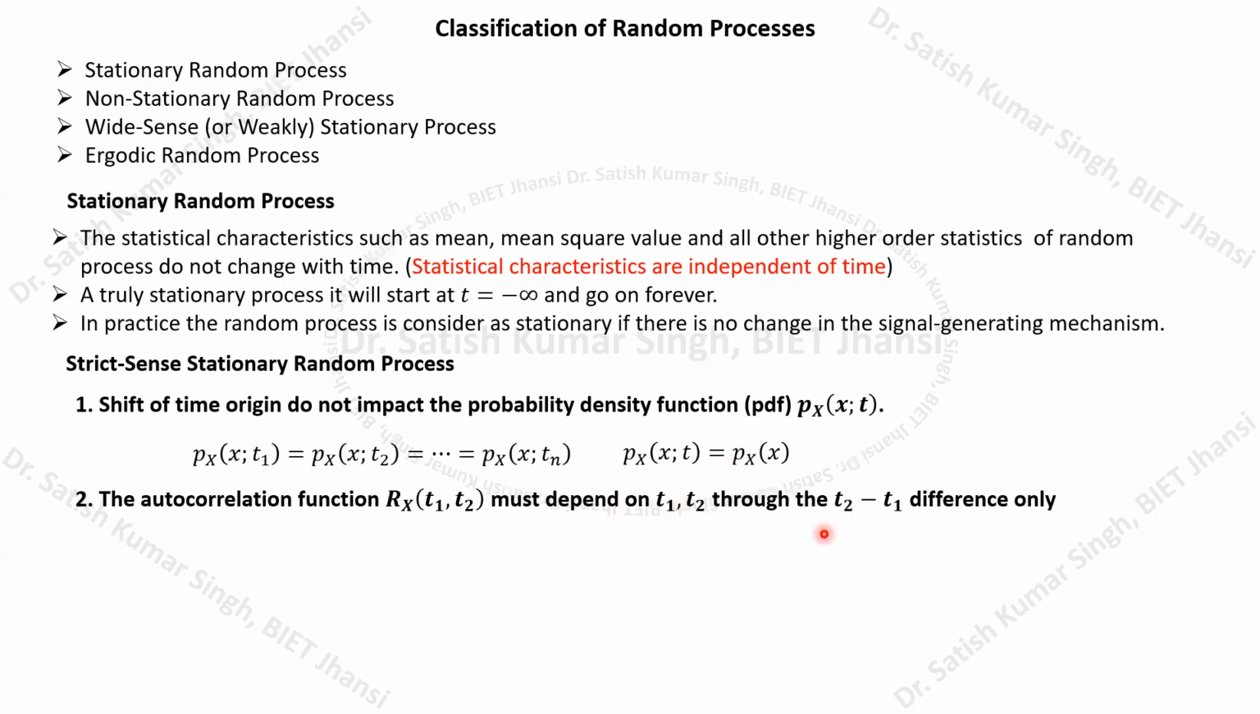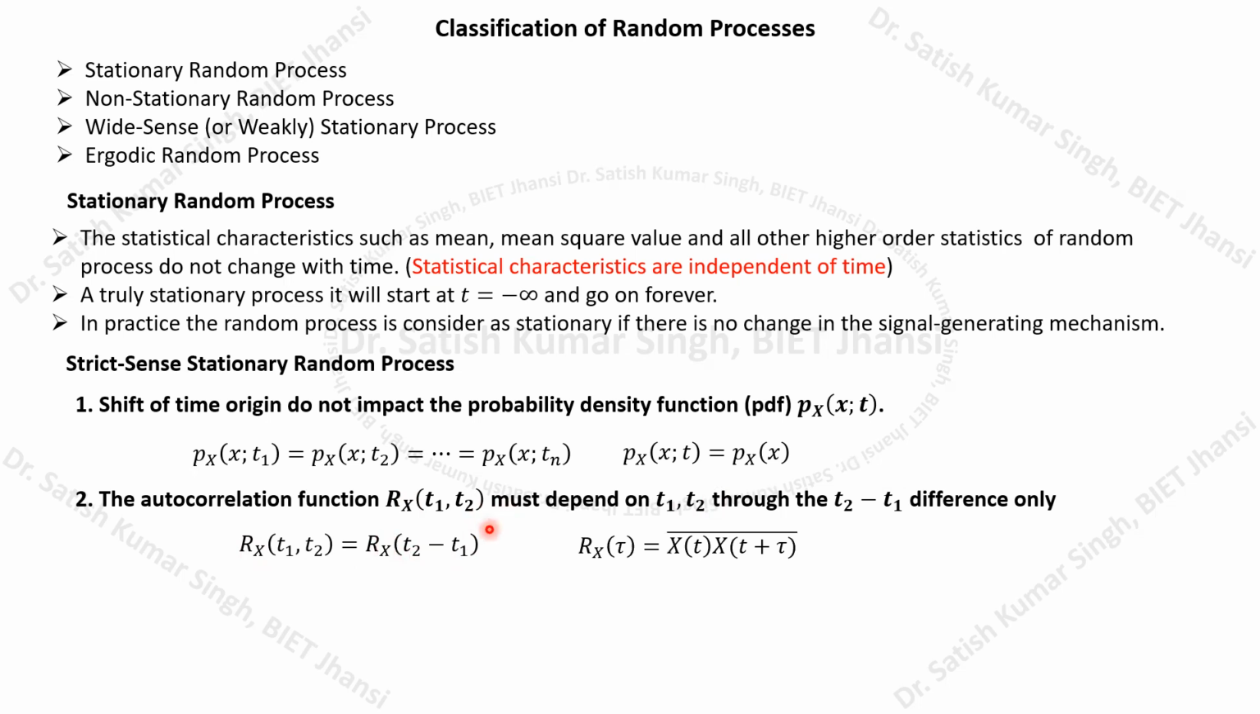If this depends only on T2 minus T1, and there are two locations, then normally, if this difference is constant, anywhere in the entire random process, if you calculate this autocorrelation function, it will be a constant, or it will depend just on this difference. So this is the mathematical equation: Rx(T1, T2) will depend only on this particular T2 minus T1, the difference.